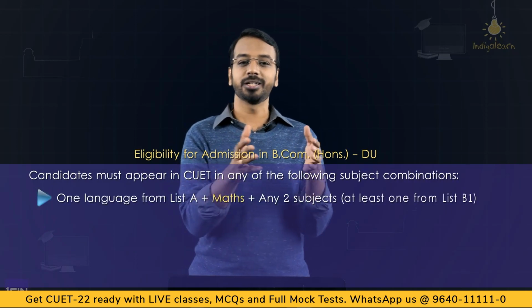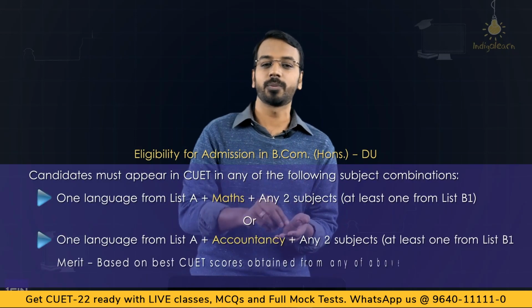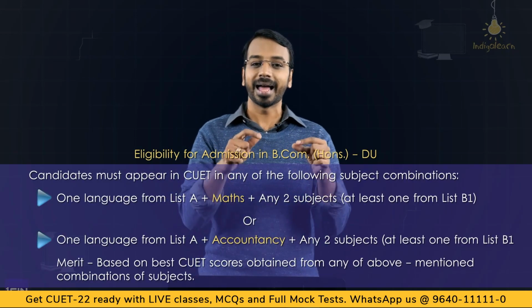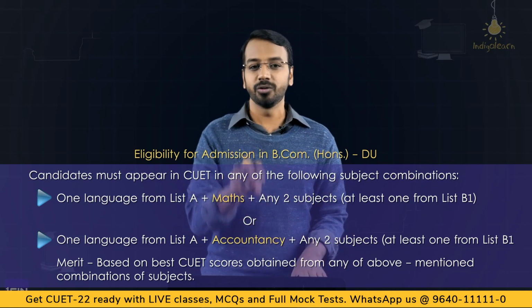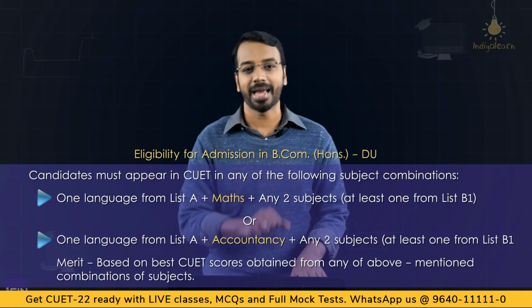Now when we talk about CUET, and if you are targeting graduation in commerce from one of the top colleges in the country, if you want to apply to any of those 45 central universities, if you are looking at colleges like SRCC and the top most colleges in the country, then you cannot ignore accounting. I am not saying this because I teach accountancy, I am saying this because if you have to get into these colleges, if you want to pursue graduation, then accounting becomes very, very important, and you will have to score well in this section as well.